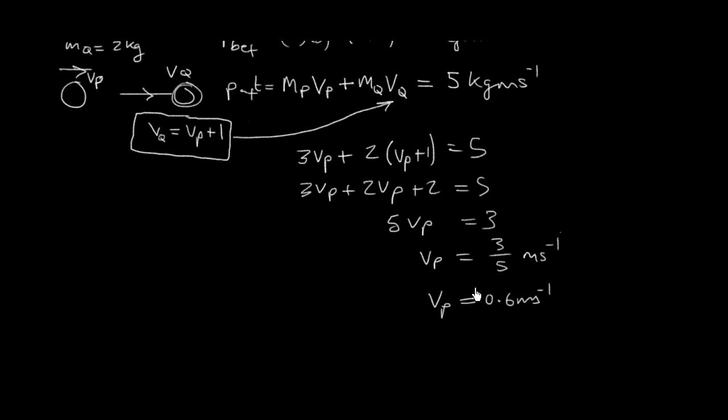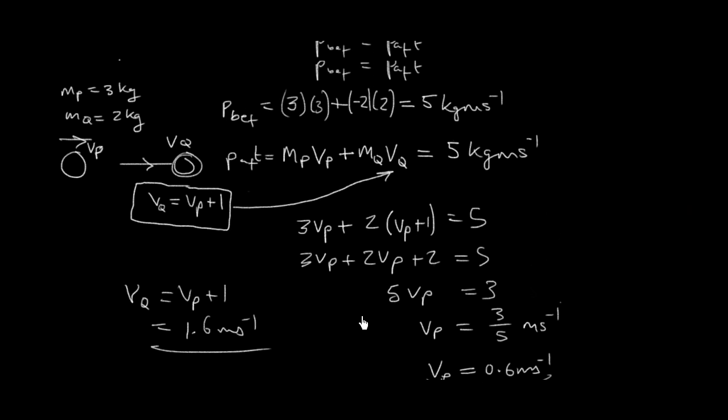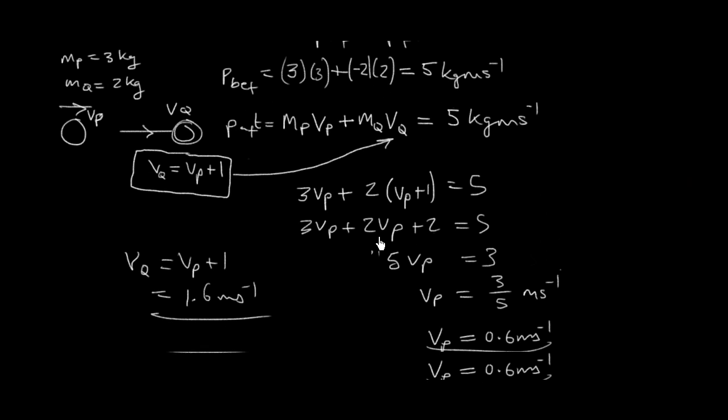Positive, right? That makes sense because it's going to the right. Now if we want to find out what VQ is, then we just enter that into the equation. VQ is equal to VP plus 1, and if VP is 0.6, VQ should be 1.6 meters per second, and they give you very generously 5 marks for that. Hopefully that process makes sense.